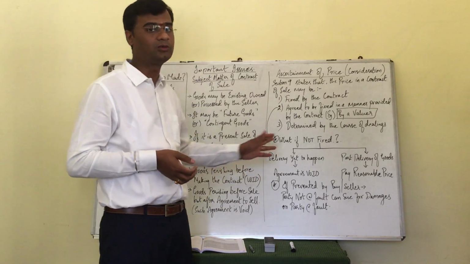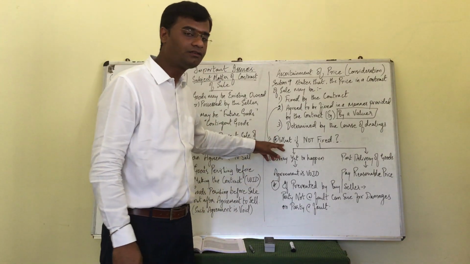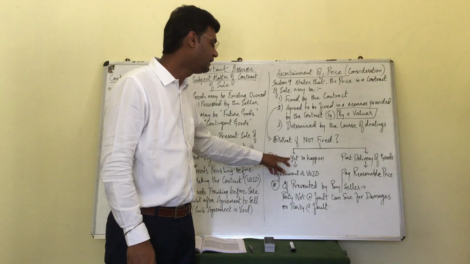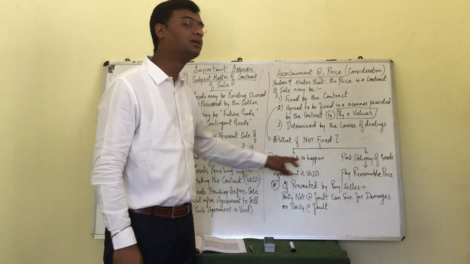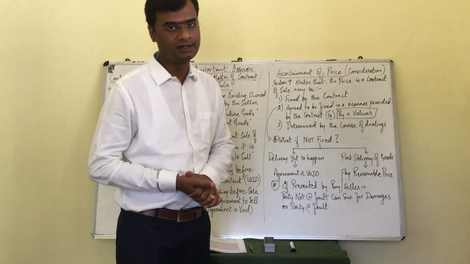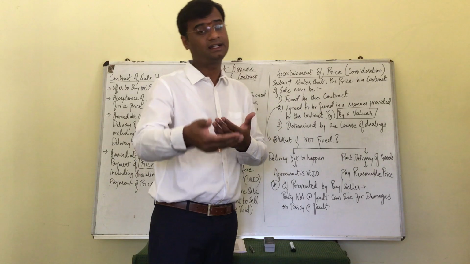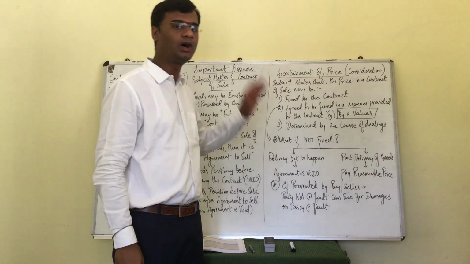In such a case, we have to bank on certain logical thoughts. If the price is not fixed by a third party, and the goods are yet to be delivered, then the agreement is void. Why? If the price itself is not yet determined by the buyer, the seller, or the third party, how can the contract take place? So definitely such agreements have to be treated as void.